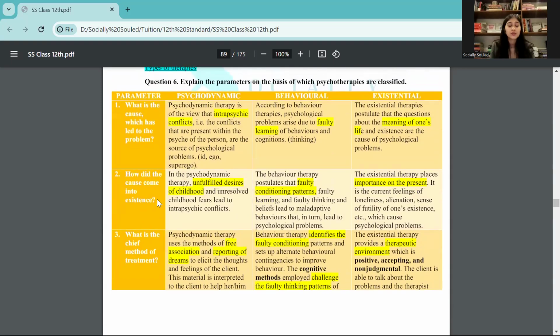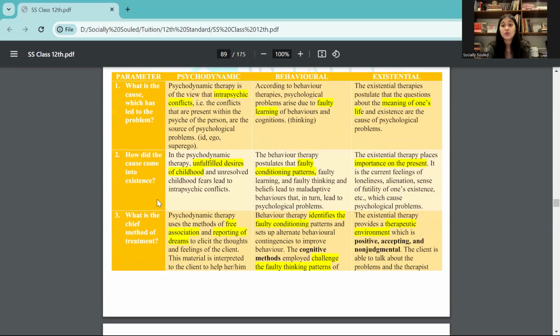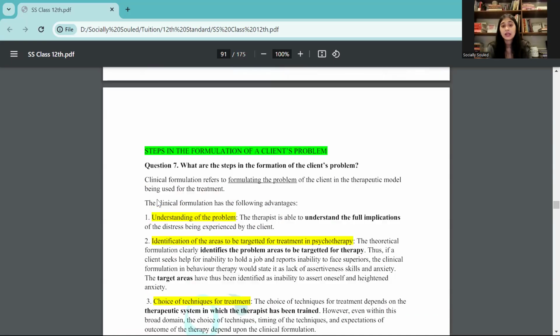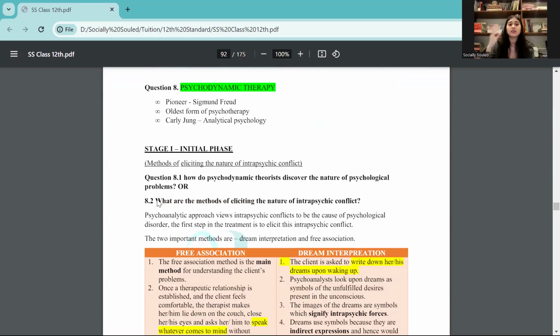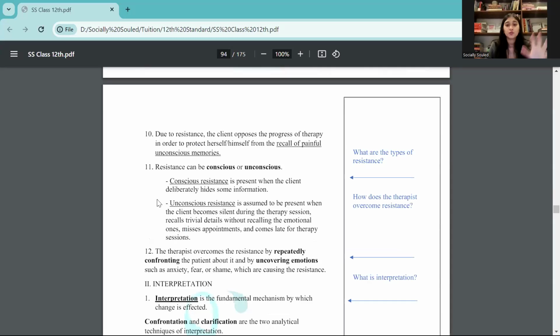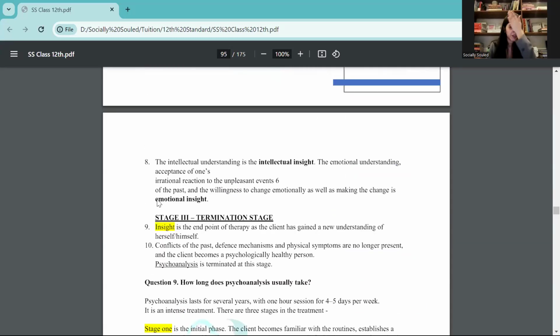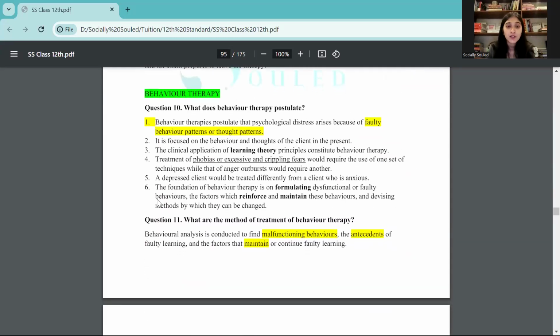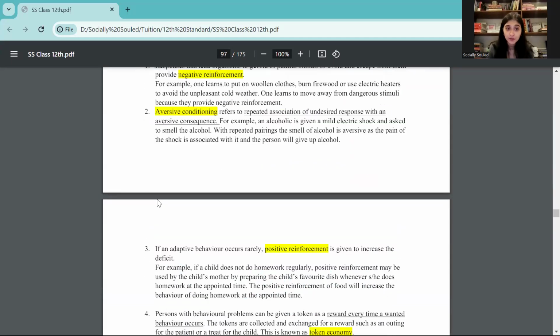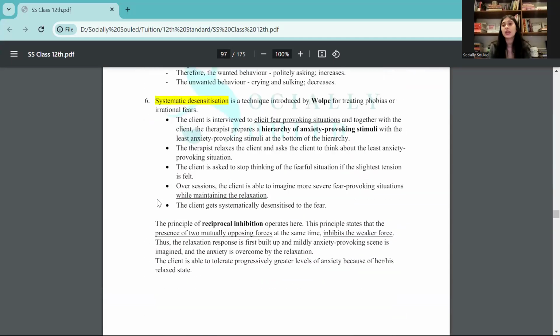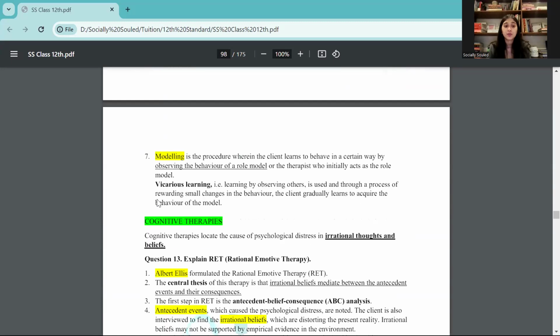Whether you are learning this specifically for CUET, or you are also applying for entrances elsewhere where you need to write down answers, like for example any other college, please understand that this box will be really, really helpful, right? And then later we just have an elongated version of whatever was in that box. All right. Then we have psychodynamic, we have behavioral. In behavioral also, we have a lot of therapies that have been written here, which is very important.